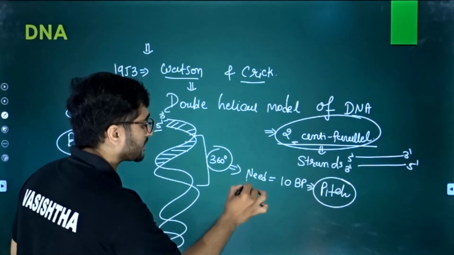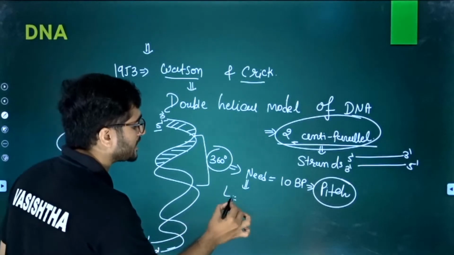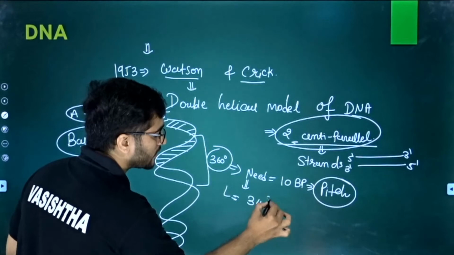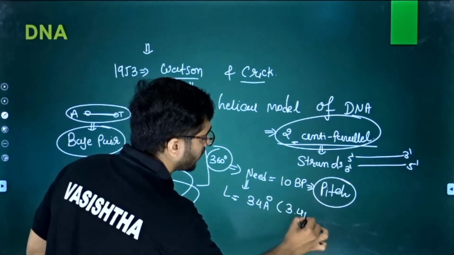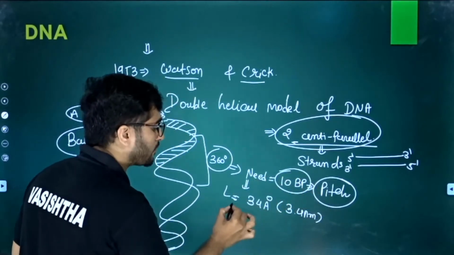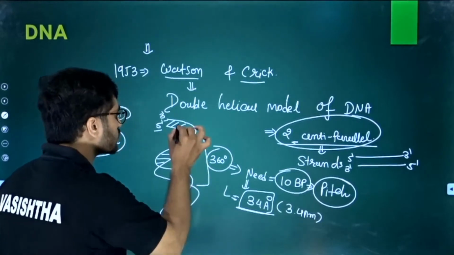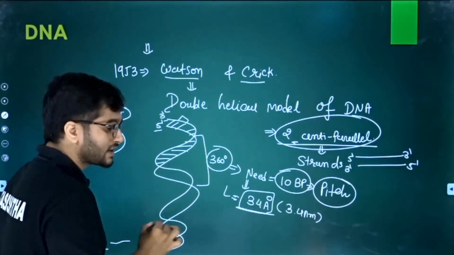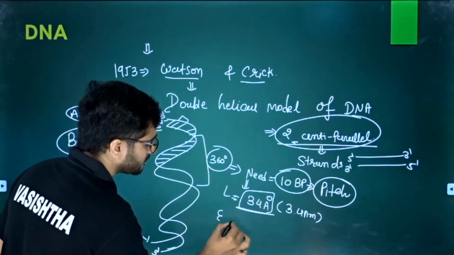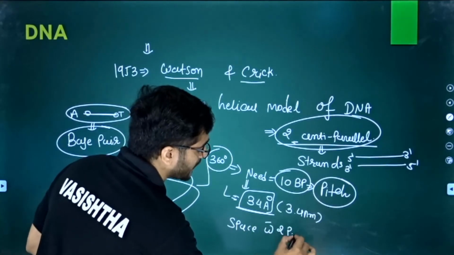Now what is the length? Because we are learning about the structure of DNA. So what should be the length? This 10 base pair needs 34 angstrom, that is 3.4 nanometer. Clear? If 10 base pairs acquire 34 angstrom of space, then what should be the space between two base pairs?